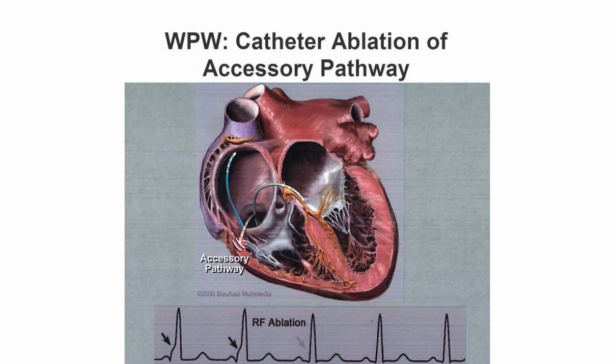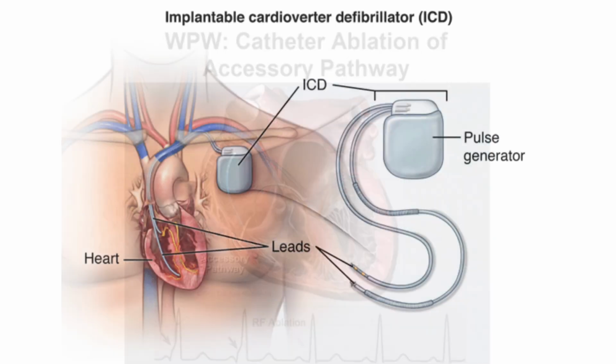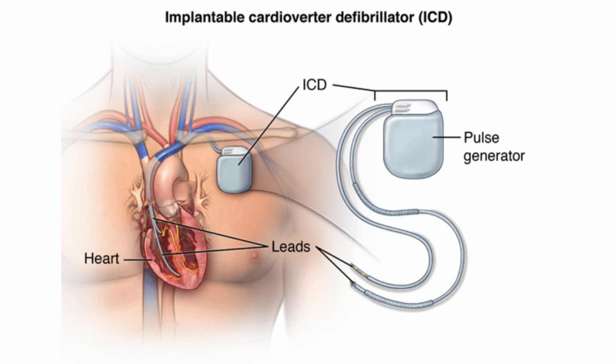Now there is another thing. If the patient has some structural disease which can predispose them to fatal arrhythmias like VT or VF, which is the common cause of sudden cardiac arrest in terms of abnormal rhythm, which leads to sudden cardiac arrest and death, is VT or VF.